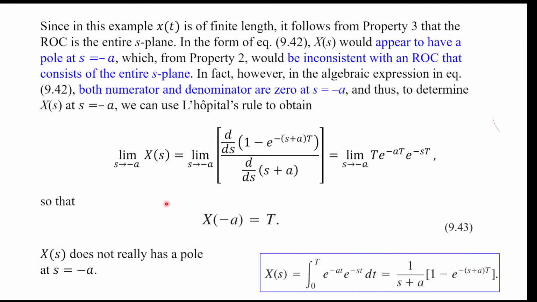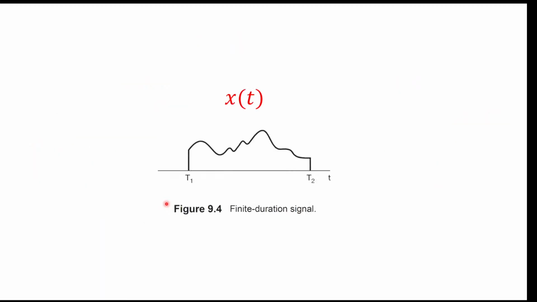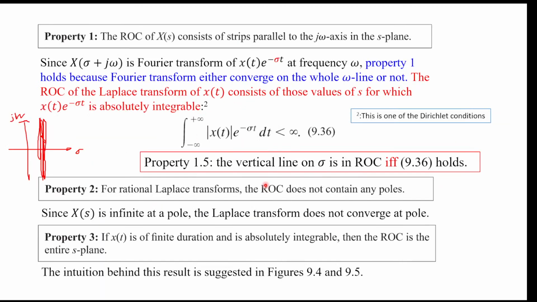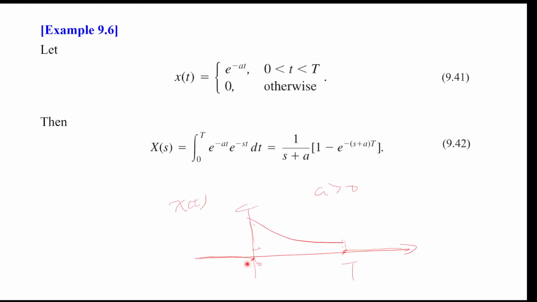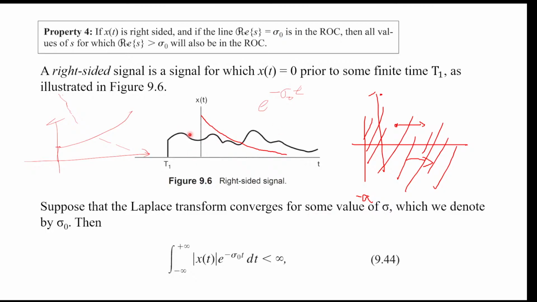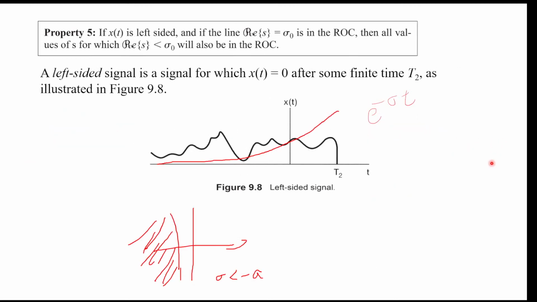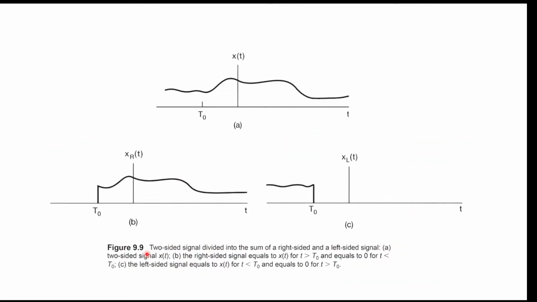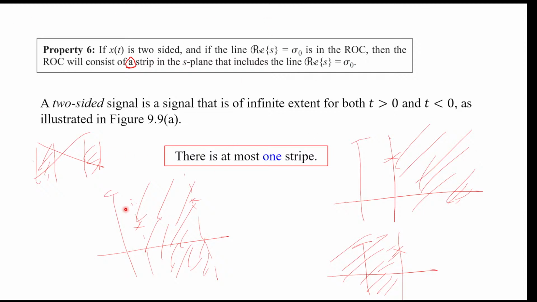And we're seeing some properties, so we see that if our signal is a finite duration signal, then the ROC will be the entire S plane. And we see that if our signal is right-sided, so the signal is sketched like this, then our ROC will also be kind of right-sided. It will extend to right infinity. And if the signal is left-sided, then ROC will extend to left infinity. And if the signal is whatever, then ROC can be at most one strip.